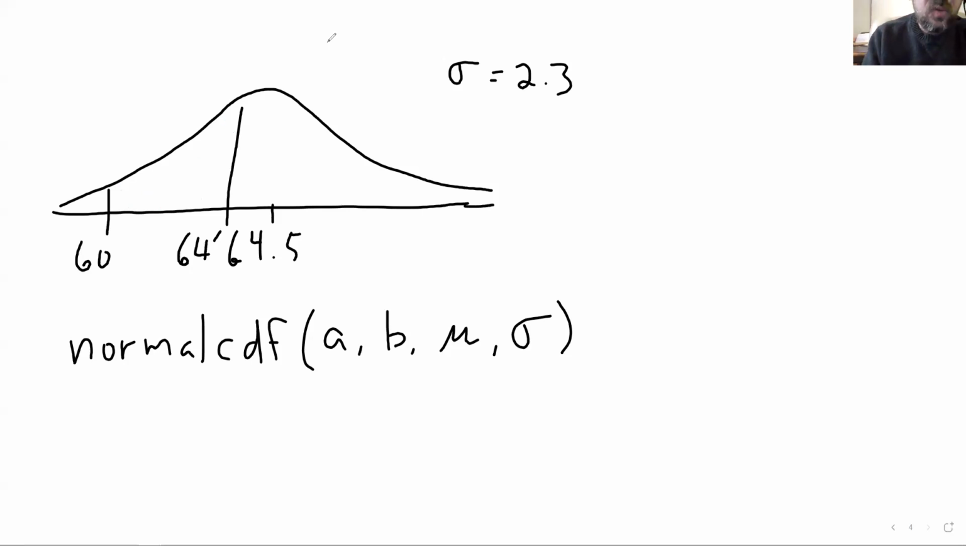One of them would be the area, oh, I have to turn my wiper off. One of them would be the area to the left of 64, right? So I find all of this and the computer gives me all of that stuff. And then you have to tell it to subtract off the area to the left of 60, right? To chop that stuff out. So the only thing that you're left with is the area that you wanted.